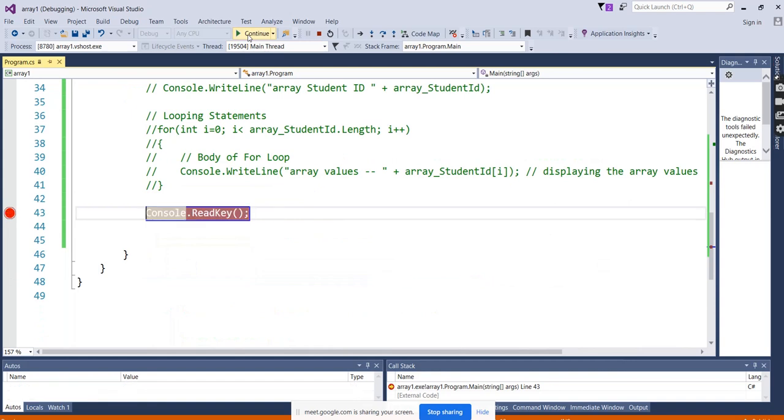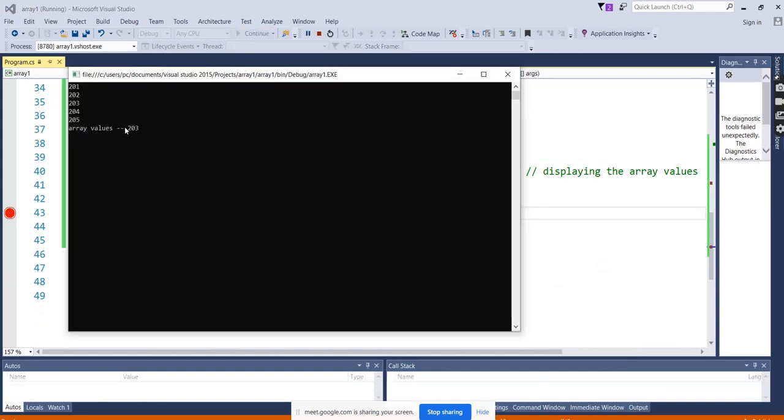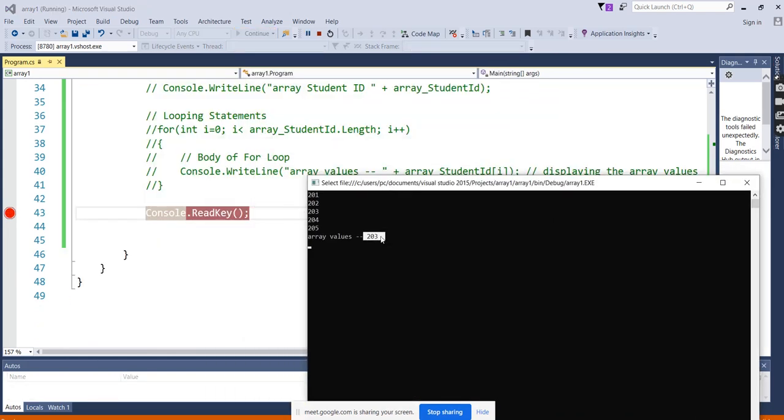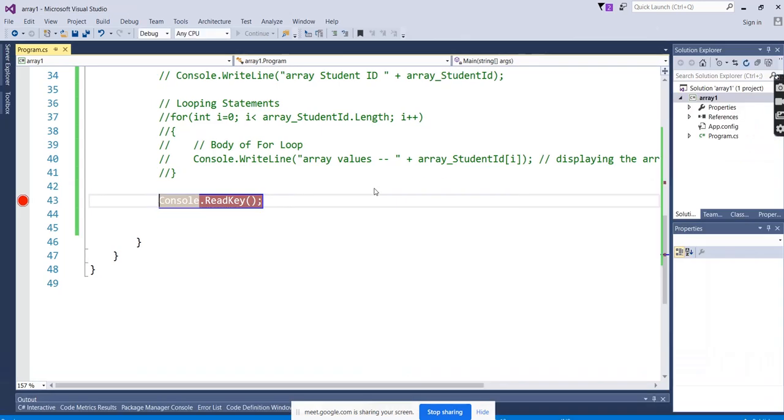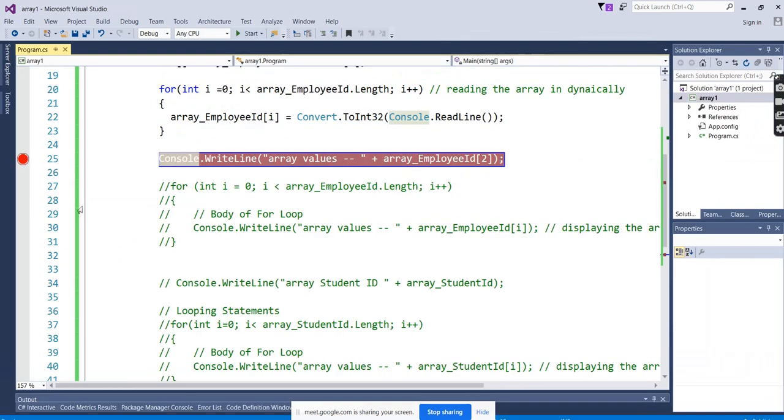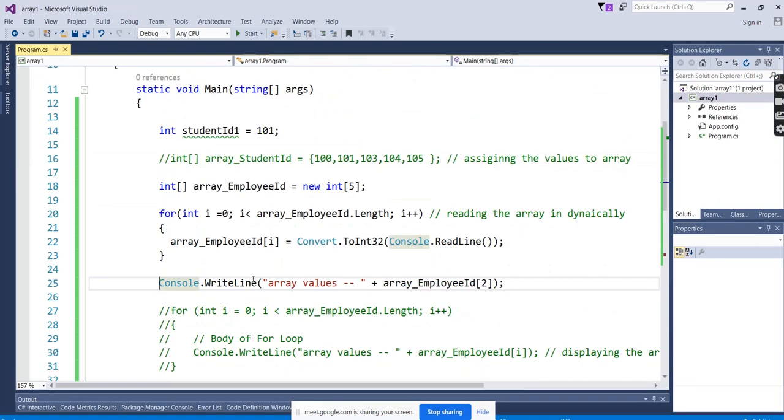So what are we going to get? We are going to get only one value in the output window. Only one value, right? You can see there is only one value. So is the for loop compulsory to show the output for the arrays? No. I never said, and the arrays also never say, use a for loop to show the array values in the output window. If you want to show array output, the for loop is not compulsory.